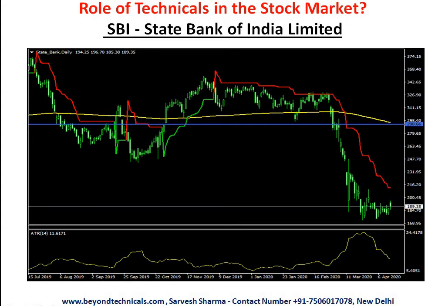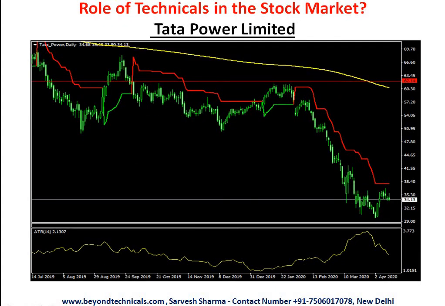Now let's watch one more stock, Tata Power. Its graph is also similar to State Bank of India. The stock came down and got consolidated around 30 to 35. Volatility is coming down. The 200 days moving average is around 60 rupees. Chances are this stock will go back to the level of 60s in times to come. Again, I'll say, if you are buying a stock at half the rate of the 200 days moving average and the company is good, nothing has gone wrong with the fundamentals, one should buy this stock. It will give you excellent returns in 1 year or 1.5 years. This stock can go back to the level of 60s or 65s, maybe 70. So it's a good idea to invest in the mid 30s and exit around the 60s, 65, or mid 70s.